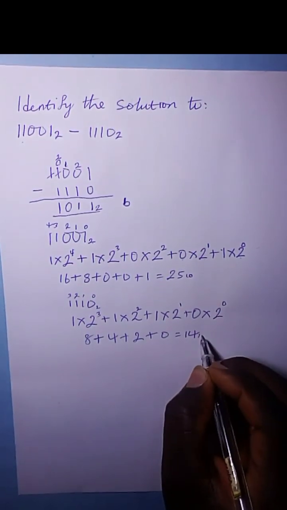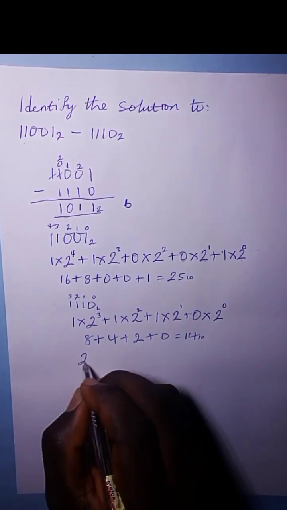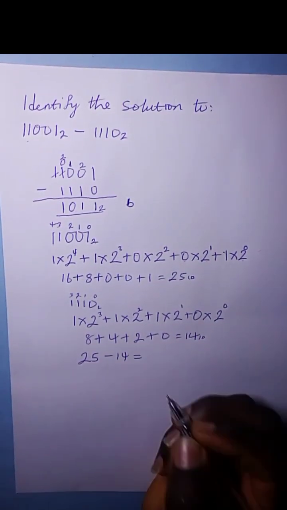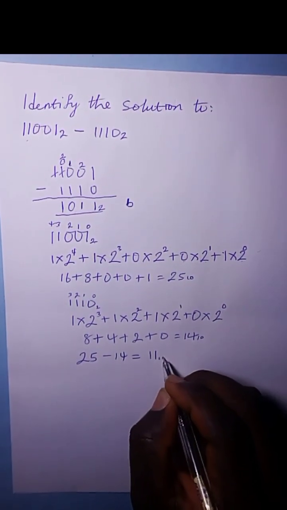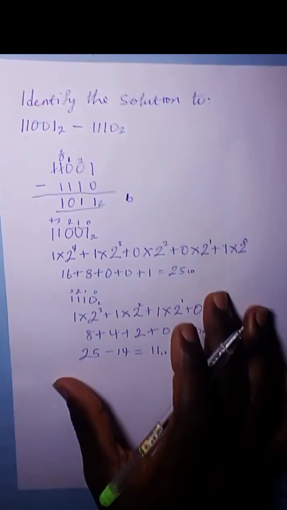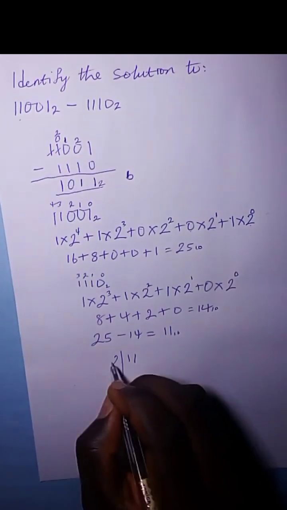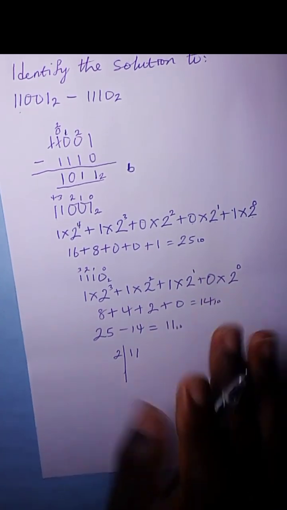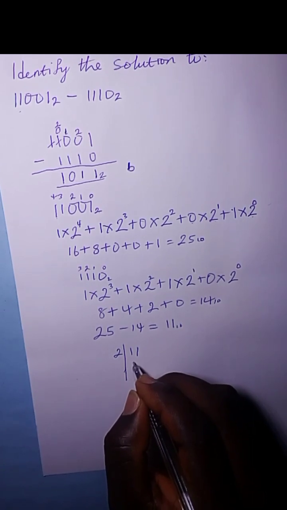So you can now subtract 14 from 25. Okay. So if you subtract, you're going to have 11 in base 10. So you can change this 11 in base 10 to base 2 by dividing it by 2. So you say 11 divided by 2. You're going to be taking note of the remainder. So 11 divided by 2 is 5, remainder 1.